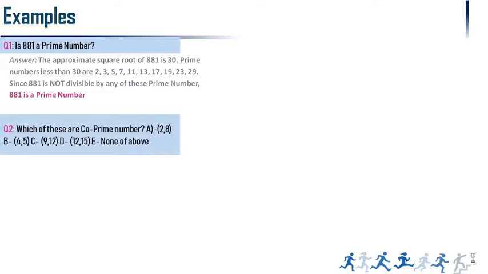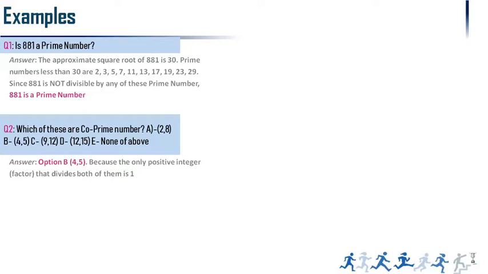Which of these are co-prime numbers? I already told you: 2, 8; 4, 5; 9, 12; 12, 15. Which are the co-prime pairs? Take 2, 8: 8 is made of 2, 4, 6, 8, so there are common factors. Next 9, 12: 9 can be expressed as 3 into 3, 12 is 4 into 3, so 3 is a common factor. 12, 15: 12 is 4 into 3, 15 is 5 into 3, so they have common factors. So they are not co-prime numbers. 4, 5 is the only co-prime pair. Friends, you are aware? 5 is a prime number, but 4 is not a prime number.